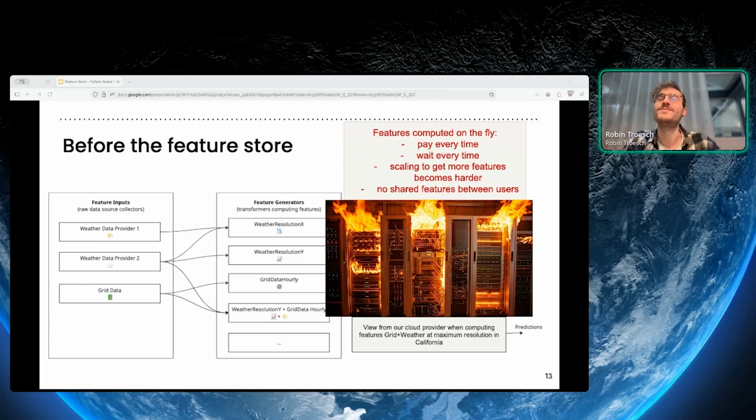This is a quick view from our cloud provider when we try to compute very large features of the grid plus the weather at a maximum resolution in California. This started becoming quite a bottleneck for us. We were generating, in the end, very large Parquet files of 30 gigabytes for experiments, which were just impossible to open on a computer without hundreds of gigabytes of RAM attached to it. We encountered frequent memory problems.